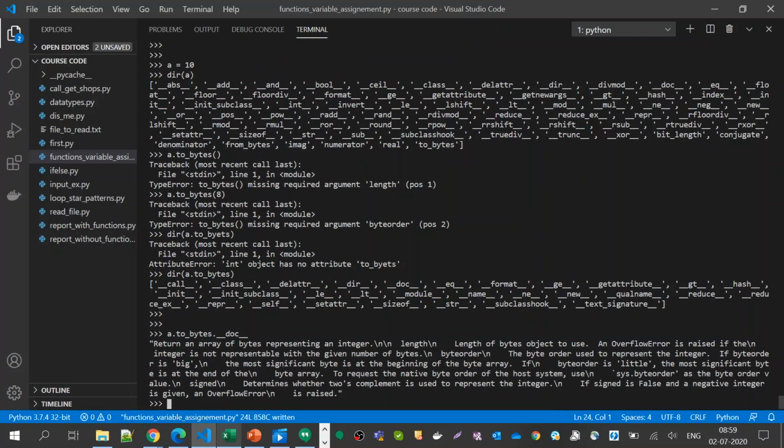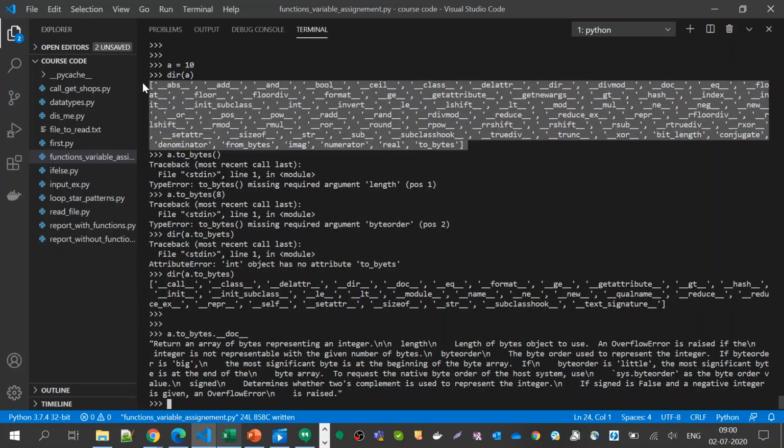What I'm doing is, this is also an object, because it's a function inside an integer, and that integer is nothing but an object in Python. When I do dir, it lists all the functionality as well as the attributes. Then I'm trying to access to_bytes, which I never use.